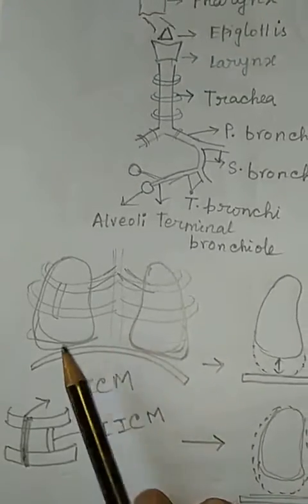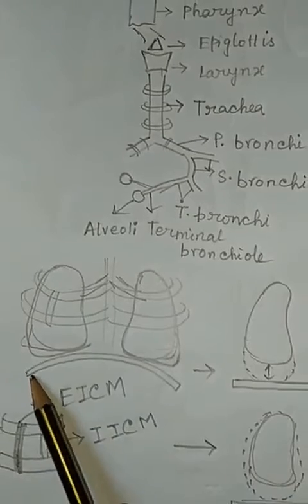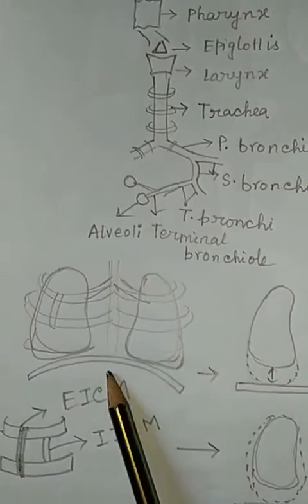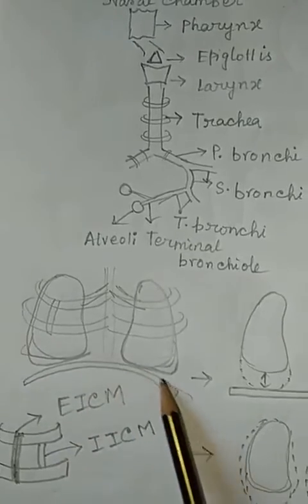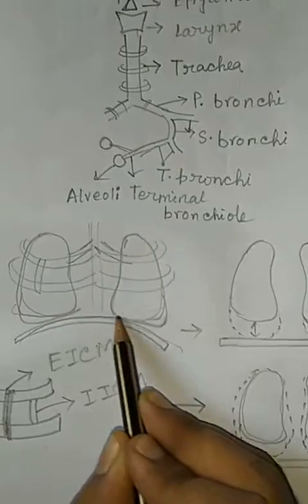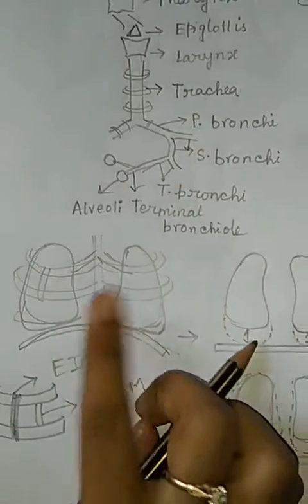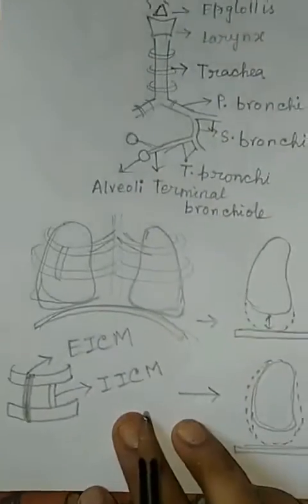Suppose this is a roughly drawn diagram of the lungs. In the lower part of the lungs there is a dome-shaped, curved, bridge-like muscle present. This is called the diaphragm. Clear? And the second one is the intercostal muscles.